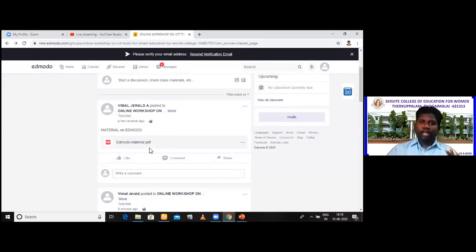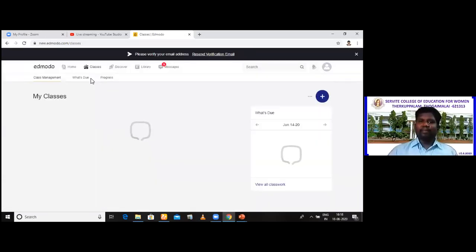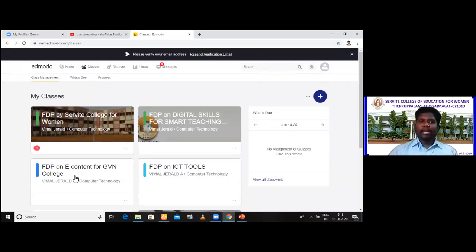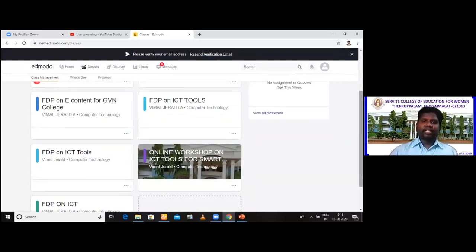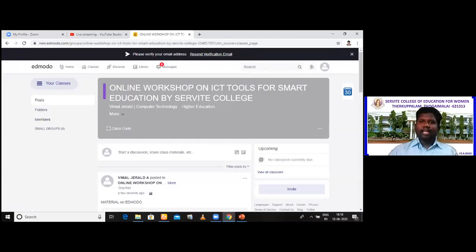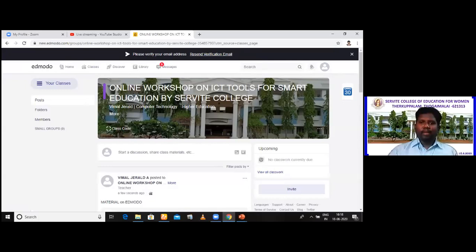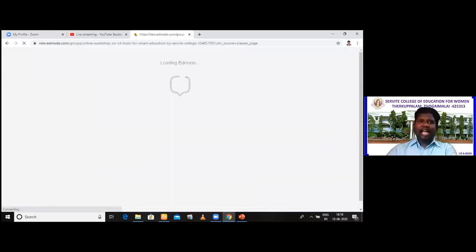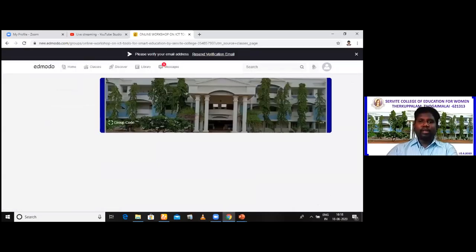Now I'm going to tell you how to create an assignment work. Go to the classes, click classes. Okay, click your own class, choose the class that you are in. Which is our class? This is our class. I'm clicking here. So once after into the class, you have a plus symbol here. Are you able to see a plus symbol here? There is no plus symbol. Just refresh it again. Refresh it again. You will have a plus symbol on the classroom. Do you have a plus symbol?